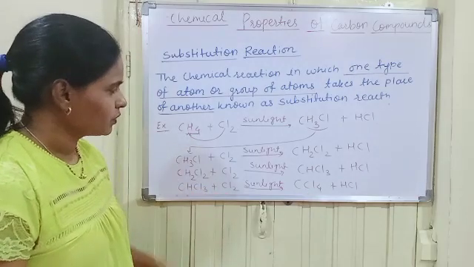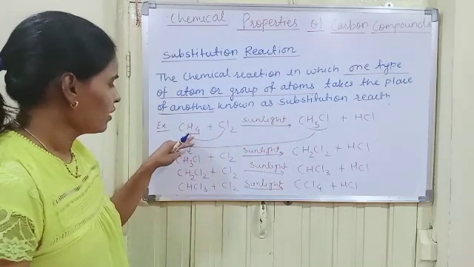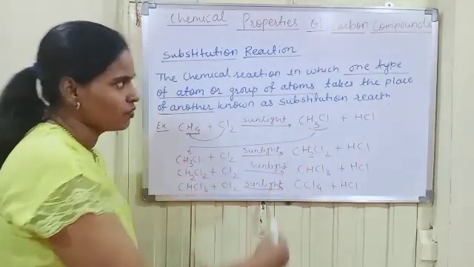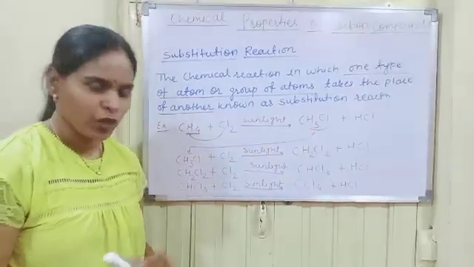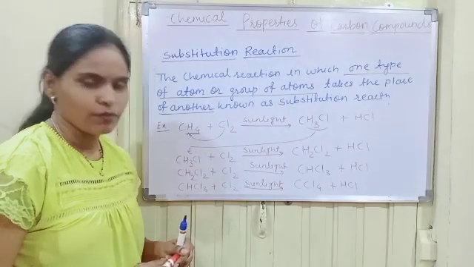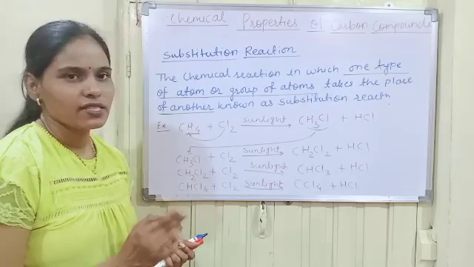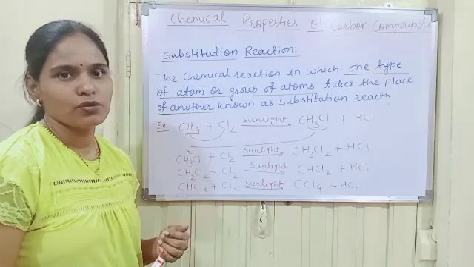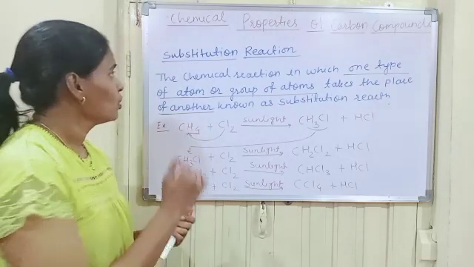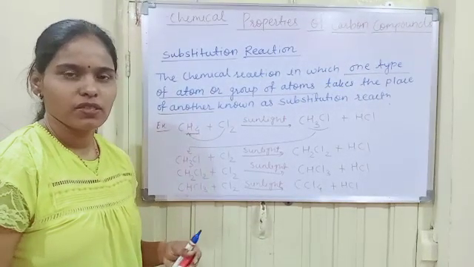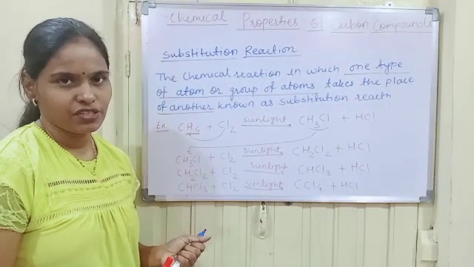Now here you can see the 4 hydrogens get substituted by chlorine atoms one by one. So this is substitution reaction. Now the distinguishing character between saturated and unsaturated hydrocarbons is that saturated hydrocarbons undergo substitution reaction, whereas unsaturated hydrocarbons undergo addition reaction.